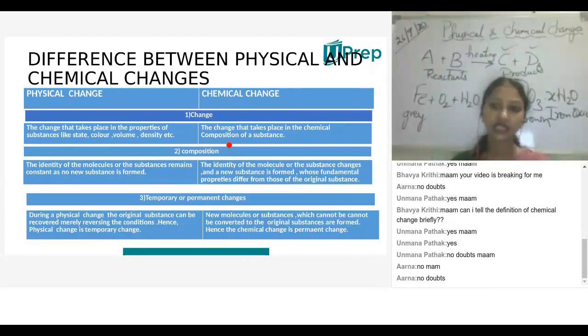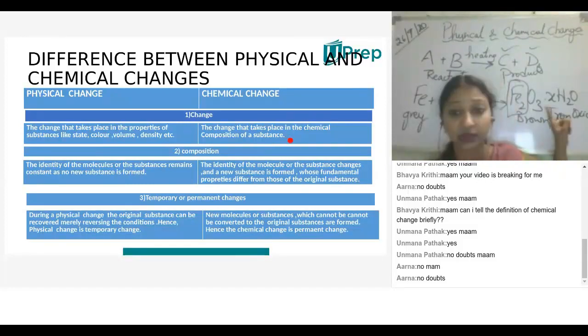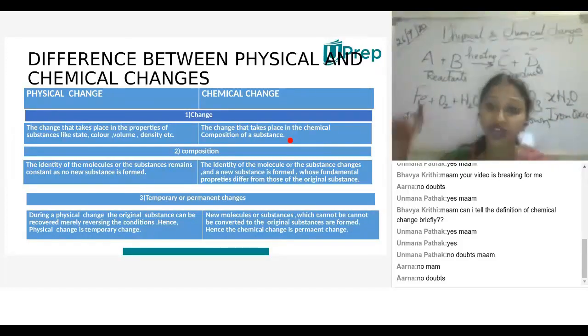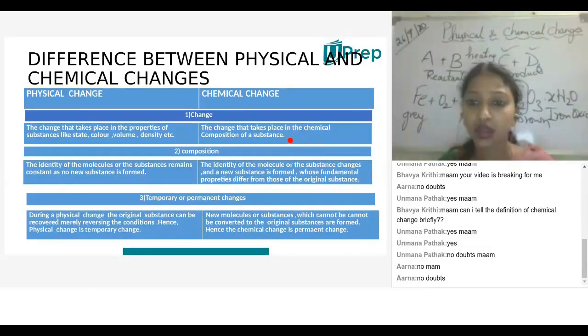Next, when we see the chemical changes, the changes take place in the chemical composition of the substance. New substance is formed. Though the substance is obtained from these, there is no common factor over there. They can't retain their original property.